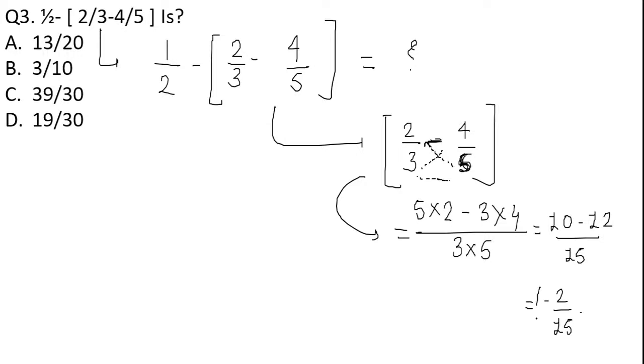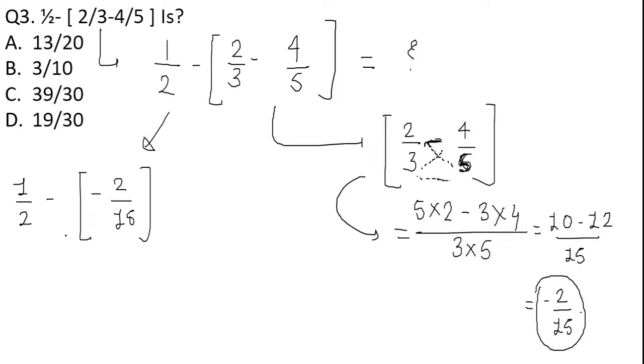Got it? So this is the answer of the bracket. 1 upon 2 minus what we have got in the bracket, minus 2 upon 15. So can I write this as 1 by 2, and now minus minus is going to become plus, so plus 2 upon 15.